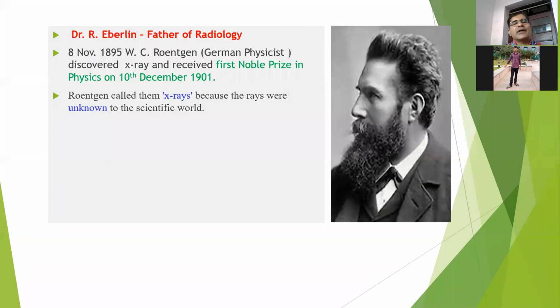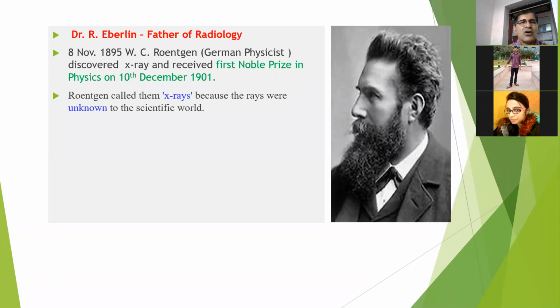So, in brief about the history of X-ray or radiology, Dr. R. Eberlein is known as the father of radiology, and X-ray was discovered by W. C. Roentgen on 8 November 1895, and for this work he got the first Nobel Prize in physics on 10th December 1901.